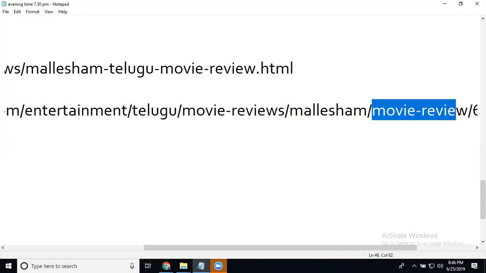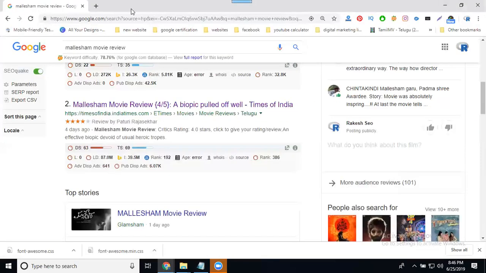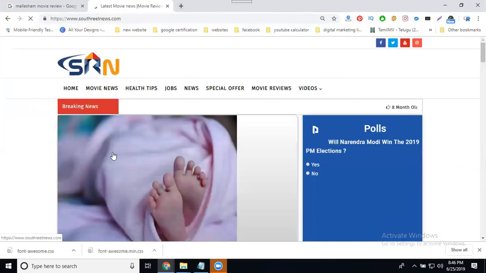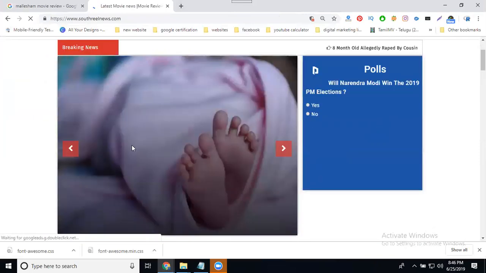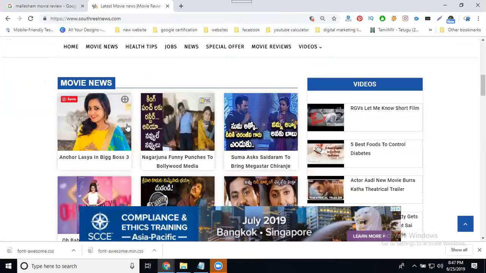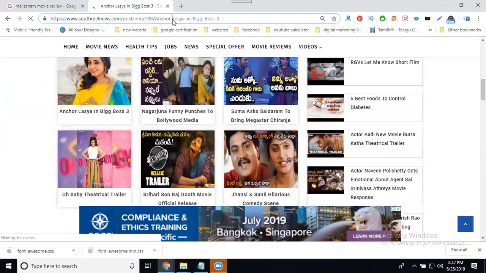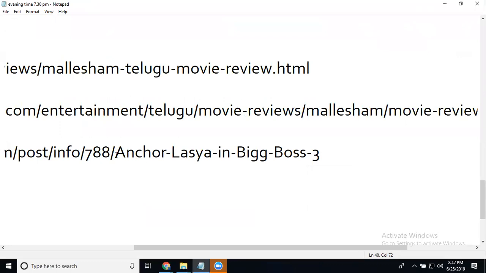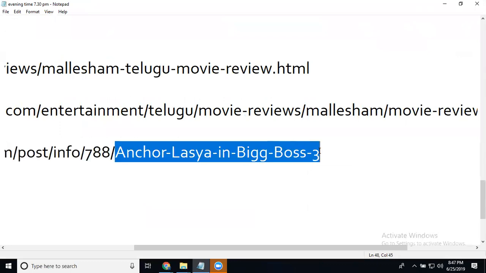So how to create a URL structure for a static website and a dynamic website? Coming to dynamic, any news portal. So I'm selecting one here. What are the options? Copy the URL. It shows Ankala sign in Big Boss 3. So my keyword is understood by Google by using the URL structure.